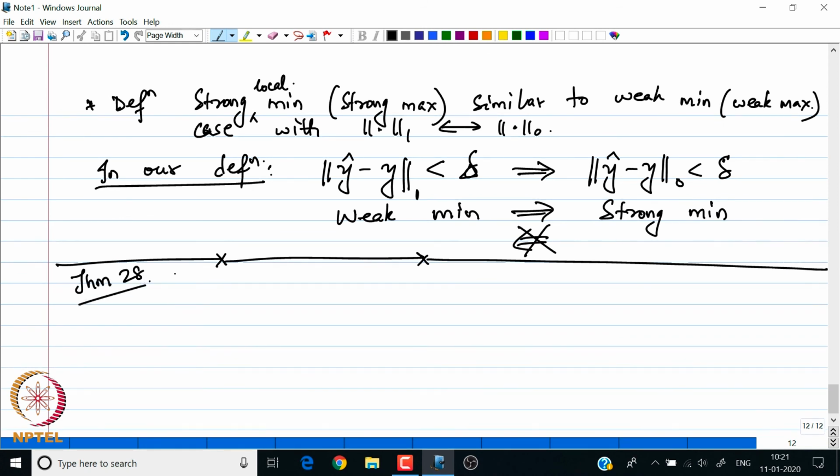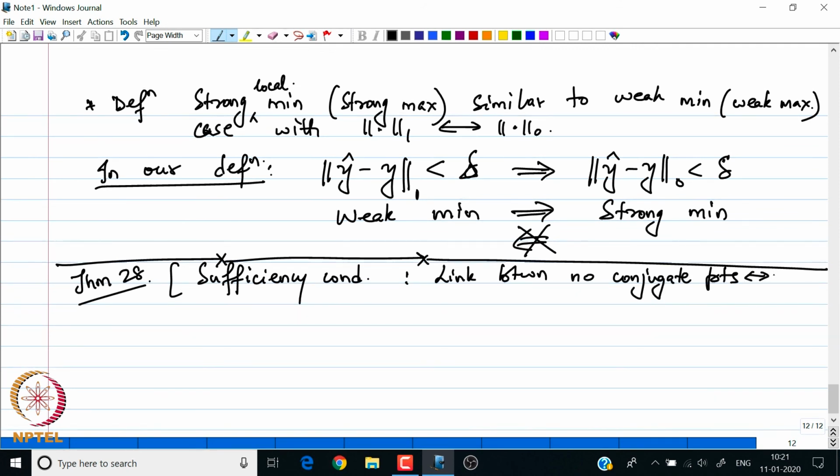Theorem 28, namely the sufficiency conditions, which is the link between no conjugate points and weak minima, and that will complete our picture of if and only if criteria for non-existence of conjugate points linking to the existence of y, the extremal, being a local minimum. So, the result is as follows.